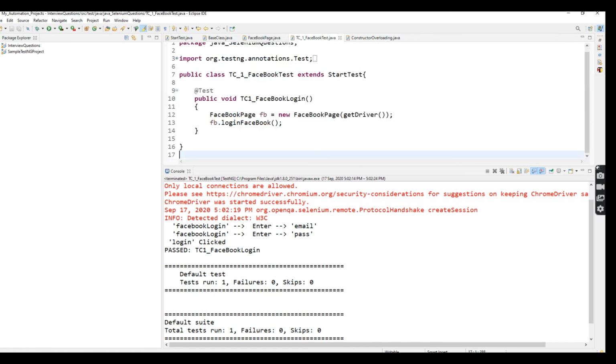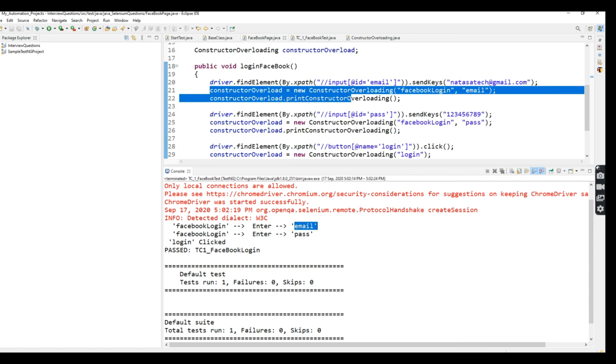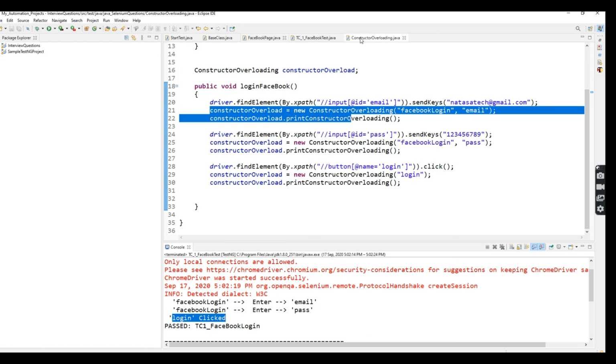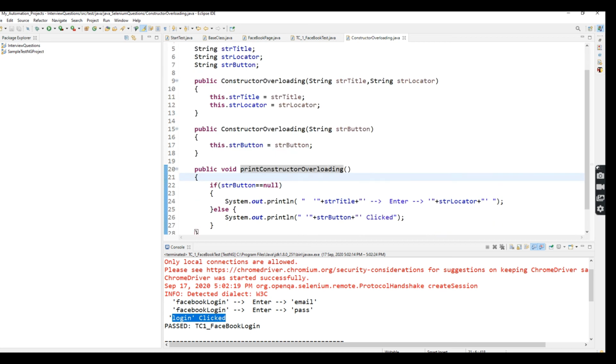The first two steps do not contain the string button parameter, so for that reason it prints entered email. This is the title, this is the locator. The last one is click on login only, so it prints login clicked. So this is constructor overloading. Again I repeat: in constructor overloading, the constructor name should be the same as the class name, and we can pass different parameter lists; according to the parameters, the constructor overloading is performed. Okay, thank you guys.